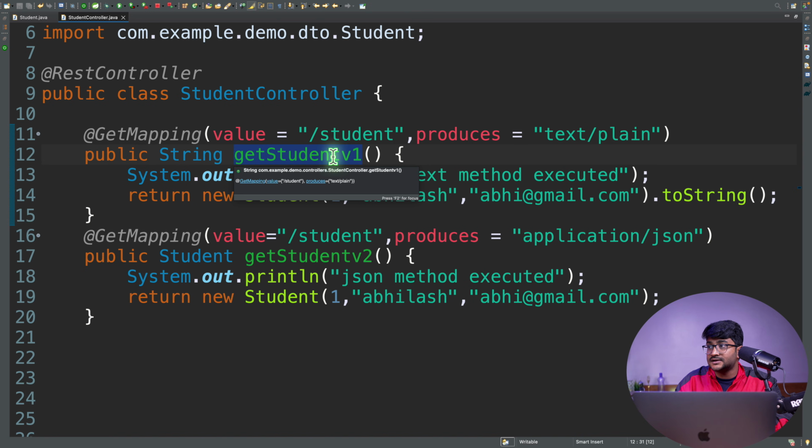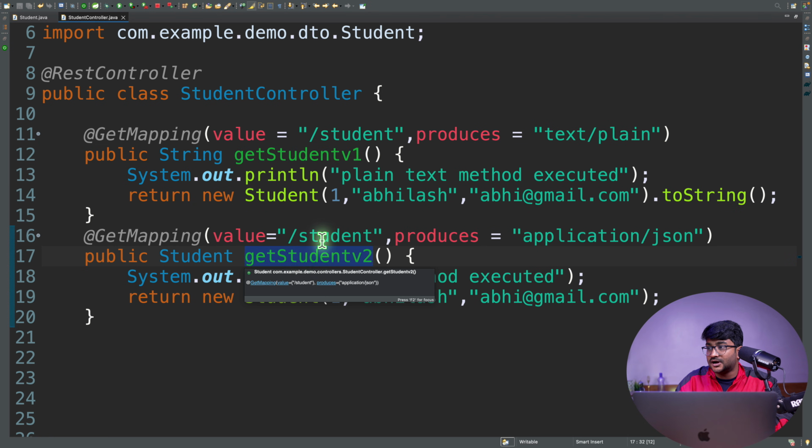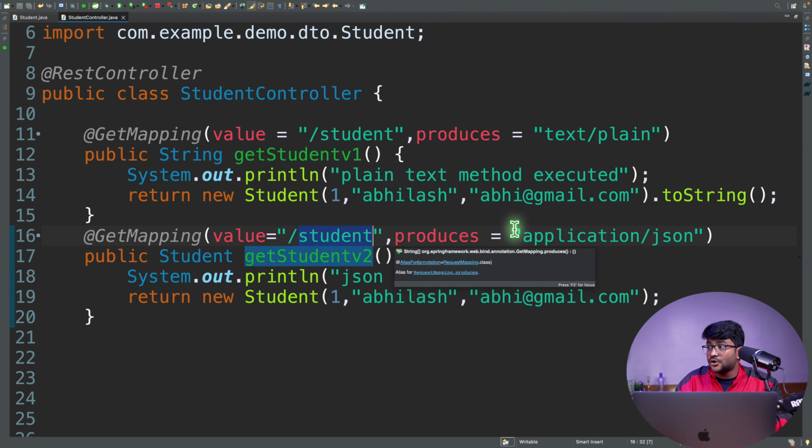This endpoint student, which is attached to this method, can only produce the data in plain text. Now, the method that we have over here, which is attached to the same endpoint, it is mentioned clearly it can only produce the data in JSON format.